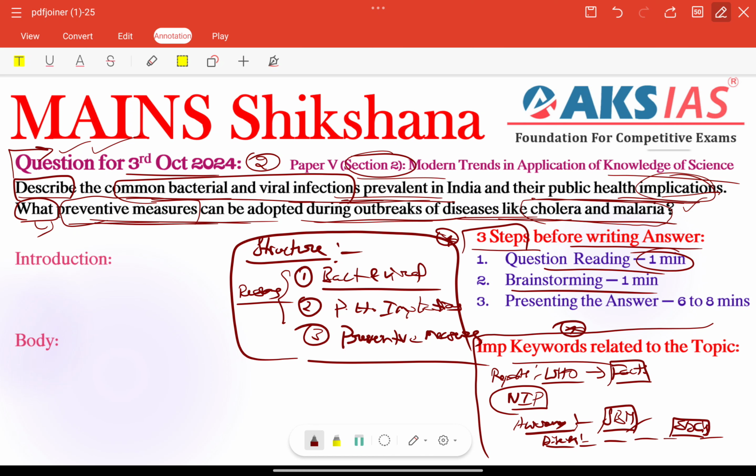So these are the important keywords in the brainstorm session. Next, presenting the answer. If we manage the first and second steps within time, we can complete our answer, writing the answer within 6 to 8 minutes. That is our strategy, right?